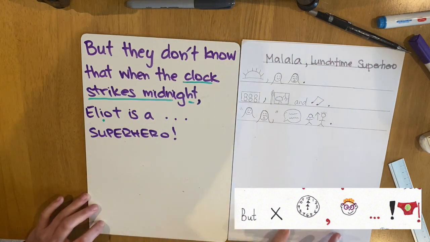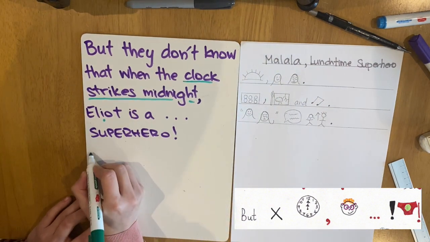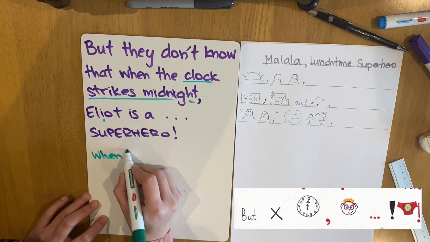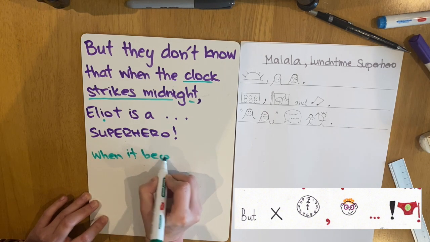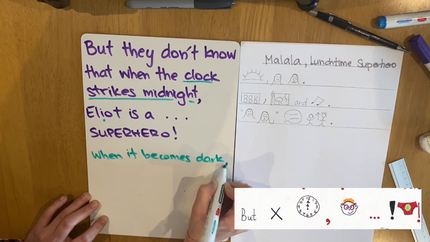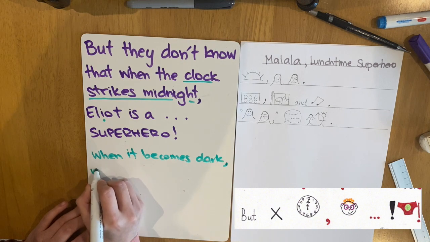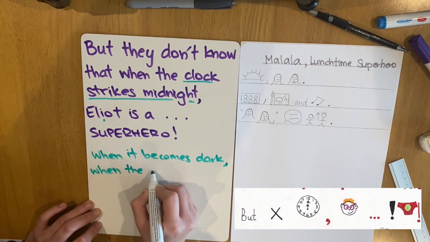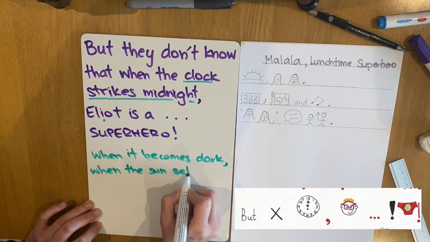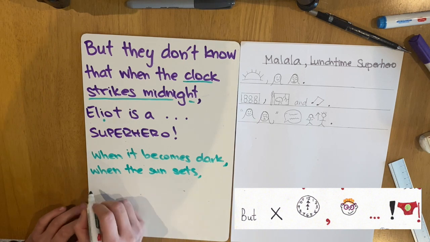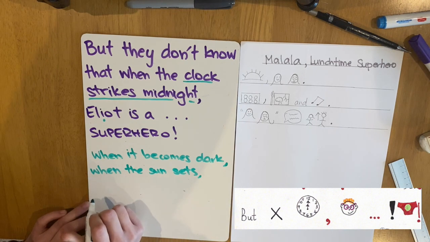If your character is a superhero at nighttime, you can say, when it becomes dark. When the sun sets, because that also means that it's nighttime. When the stars come out, that's another way of saying it's nighttime.